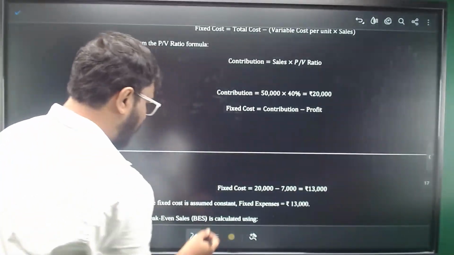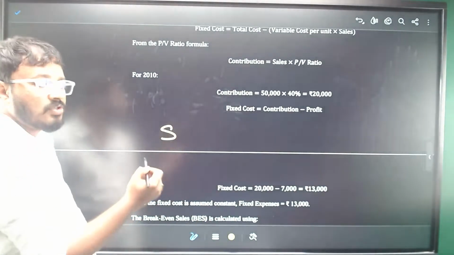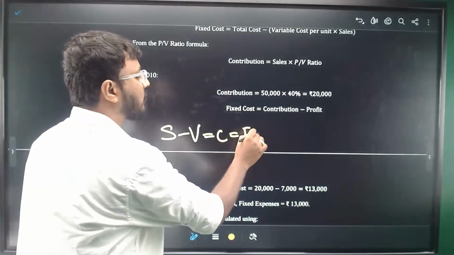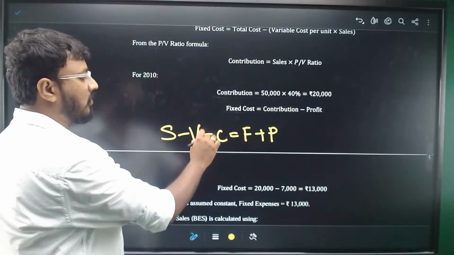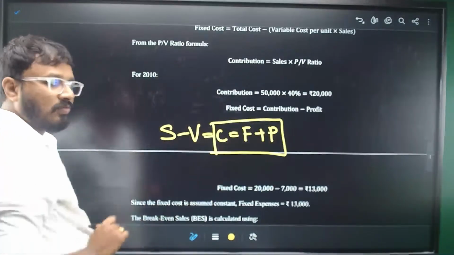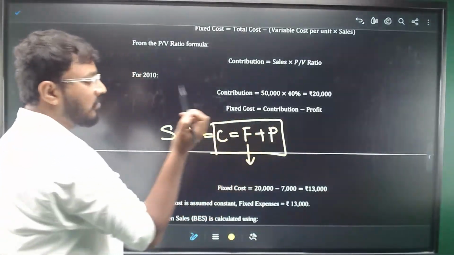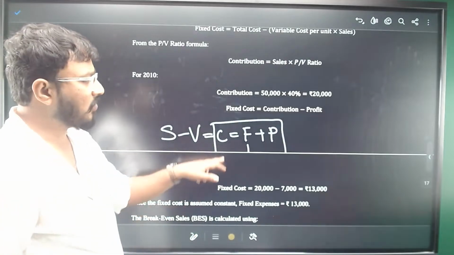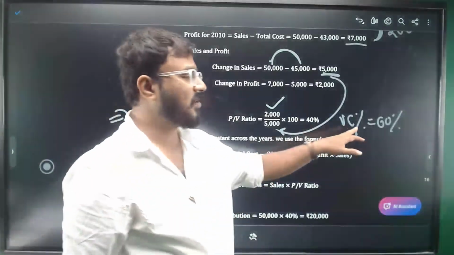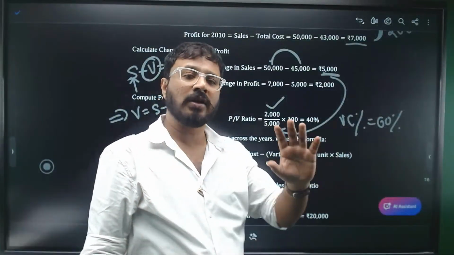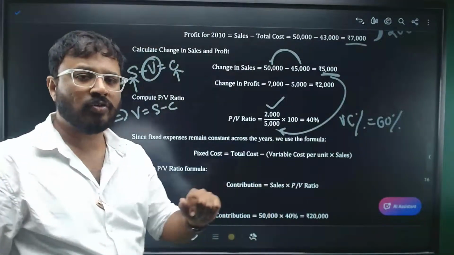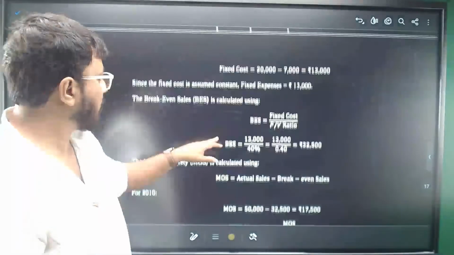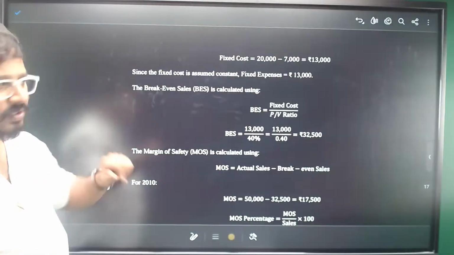It is based on this equation, the marginal cost equation. Sales minus variable cost is equal to contribution is equal to fixed cost plus profit. So they are going ahead with this formula. They are getting the fixed cost from this directly. Or, I've also mentioned the other way. You calculate the VC percentage on the sales, you'll get the VC. Minus it from the total cost, you'll get the fixed cost. That is another way of calculating it. So in that way, you have seen the fixed cost.